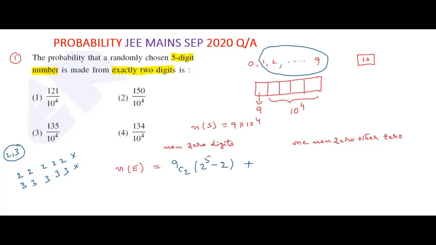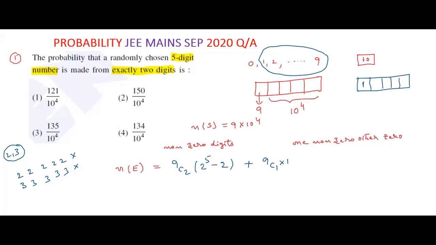Plus the second case, one non-zero digit. Non-zero digits, there are 9. Out of 9 we can select 1. The remaining digit is 0, possible in one way. Okay. Now we want to form a 5-digit number.